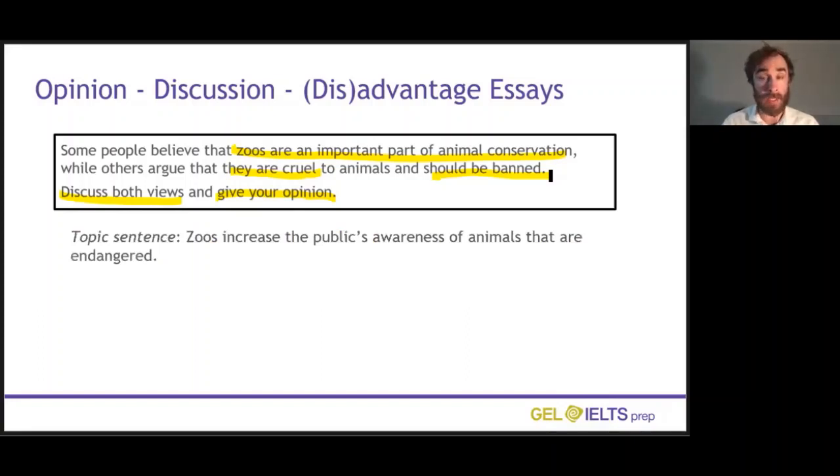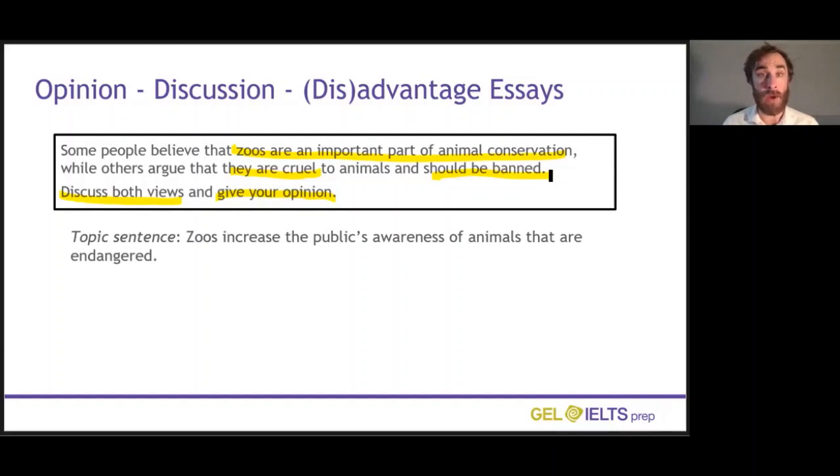I have planned for this essay, and I've thought of some possible arguments for zoos and some possible arguments against zoos. Here is one of my arguments for zoos, and I've written it as a topic sentence to start my paragraph. Zoos increase the public's awareness of animals that are endangered. So in this paragraph, clearly, I'm going to argue that zoos can make people have more knowledge about animals that are at risk of going extinct.